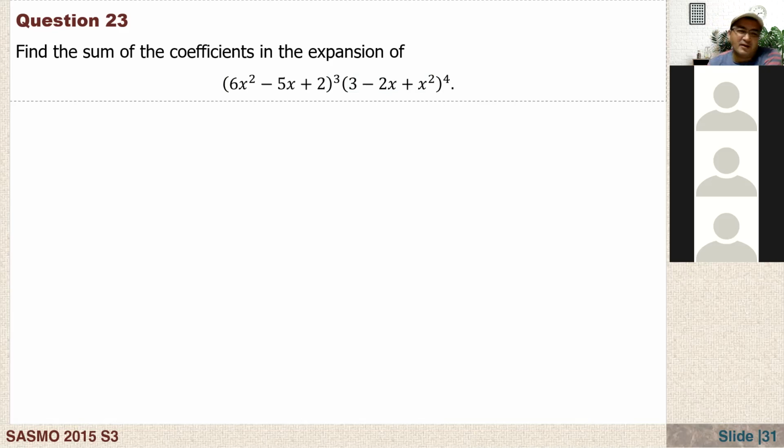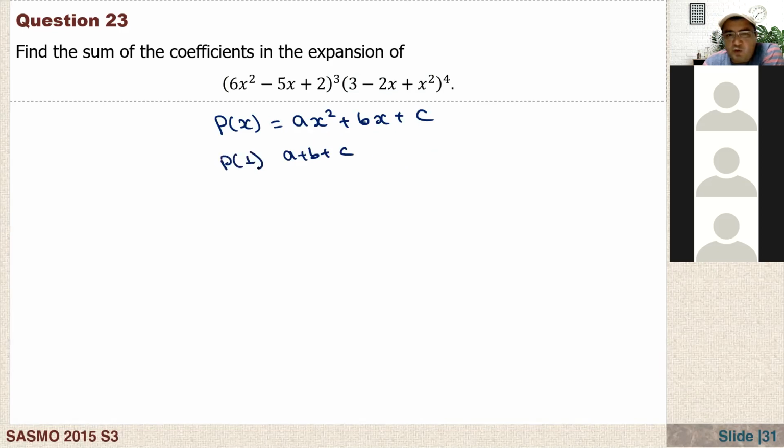Okay, I'm just asking about the method. If you're talking about any polynomial, for example ax squared plus bx plus c, what is the sum of the coefficients? It is a plus b plus c, right? And how we calculate it is just the value of this polynomial at 1.